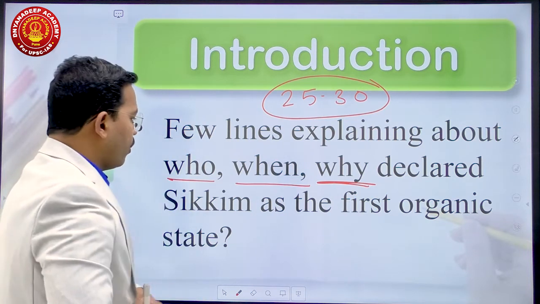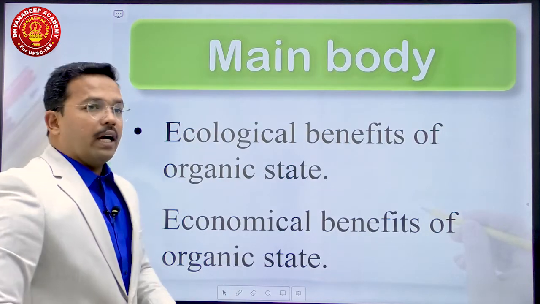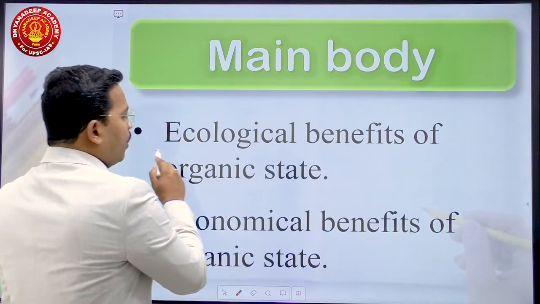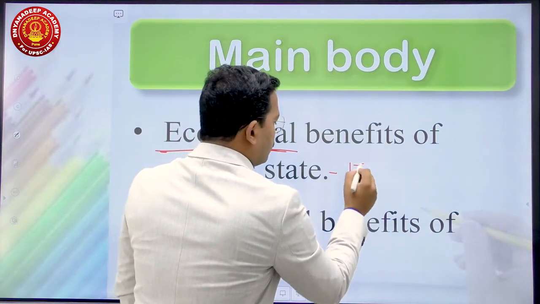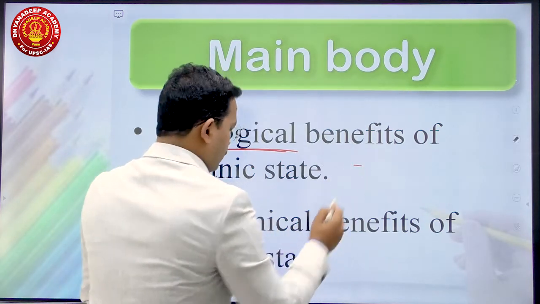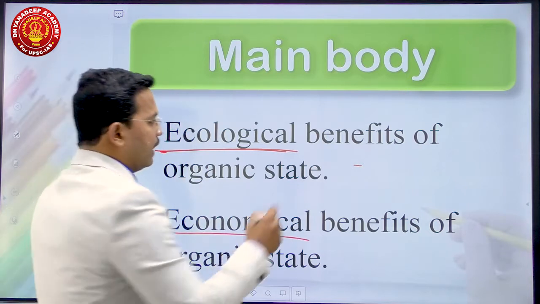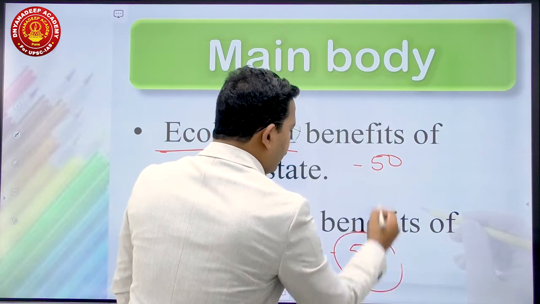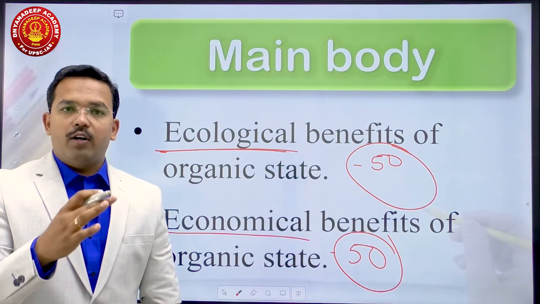Then you have to go for the main body of your answer. You have to divide this answer in two parts. First part, you have to straight away write ecological benefits of organic state, 50 words. And then you have to write economic benefits of organic state. Here 50 words and here it is 50 words. So remember, 50 and 50 words. 50 words should be given for ecological and economic significance.